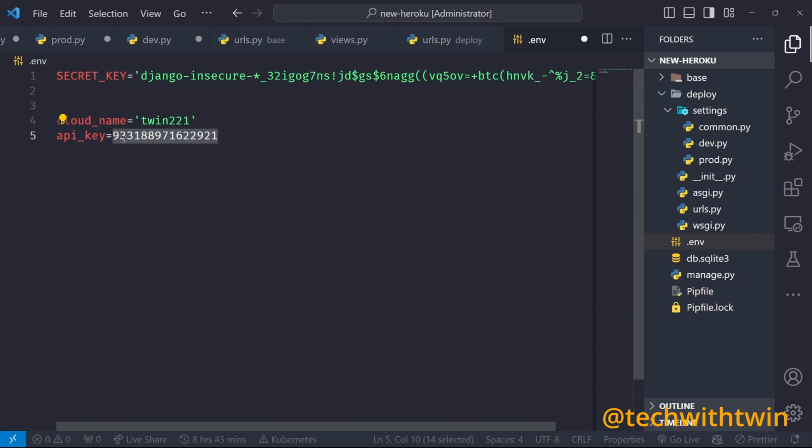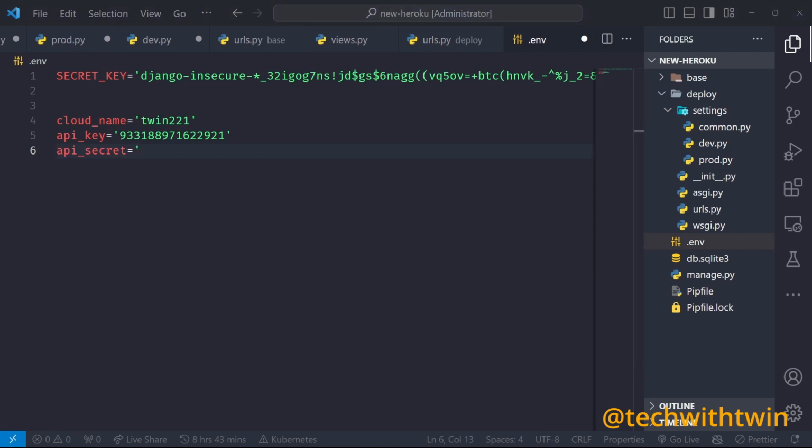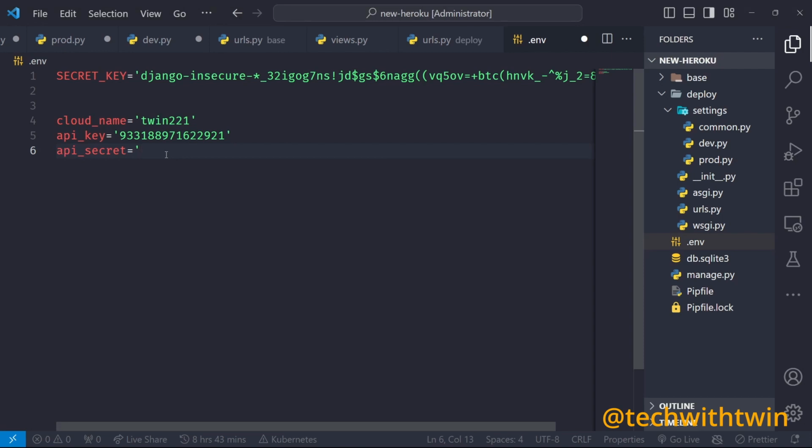They don't need to be strings, but when they are strings, they look better with the highlighting. We also need the API secret. Just copy that from Cloudinary and then you can continue. Mine will be hidden, so I won't show that.